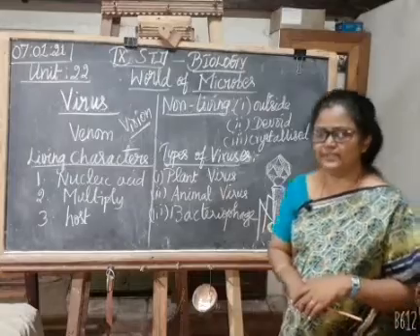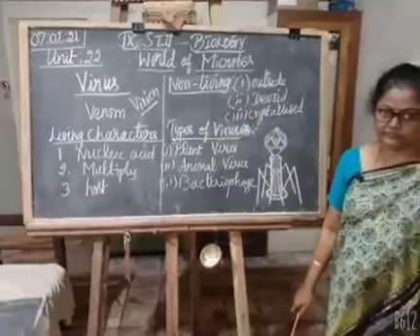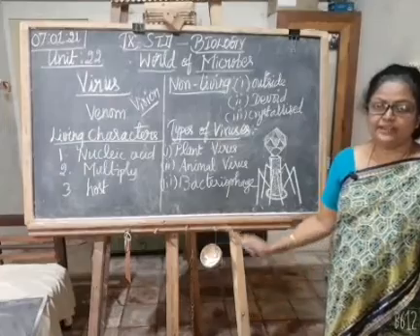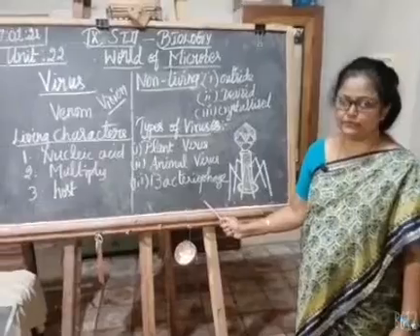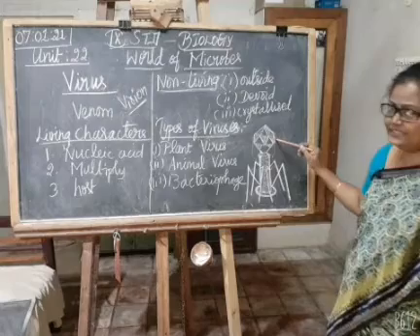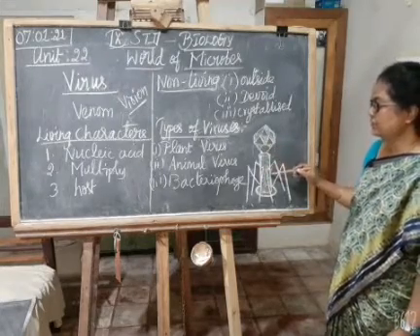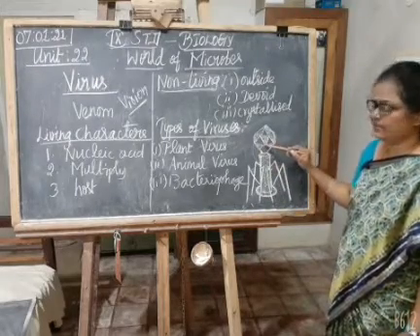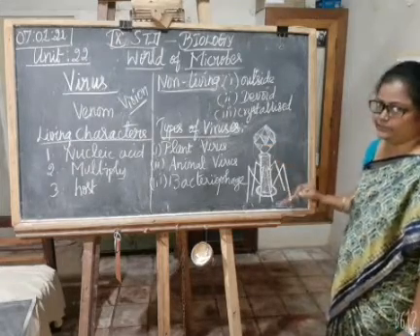Types of virus. Virus are divided into 3 types. Plant virus, animal virus. Third one is the bacteriophage. Virus that attack the bacteria. Example, T4 bacteriophage. T4 bacteriophage diagram is very important. Head, DNA, tail sheath, then tail fiber. Okay, head, DNA, deoxyribonucleic acid, tail sheath and then tail fiber.